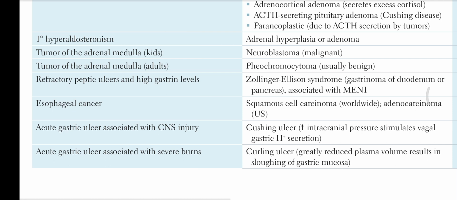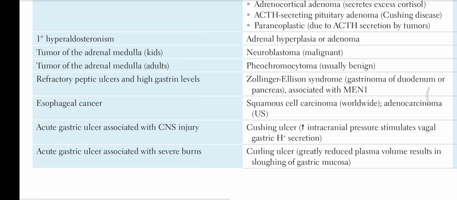Esophageal cancer is squamous cell cancer worldwide, and adenocarcinoma in the US. Acute gastric ulcer associated with CNS injury is Cushing ulcer. It is due to increased intracranial pressure, which stimulates vagal secretion of gastric acid, gastric H plus secretion.